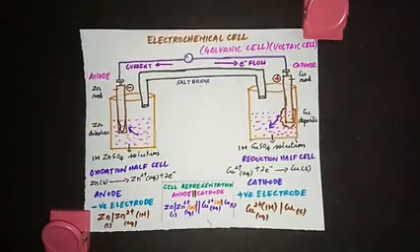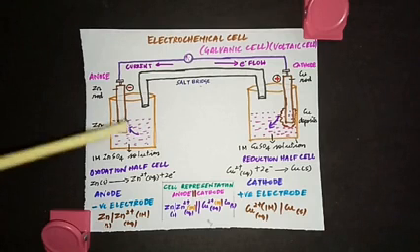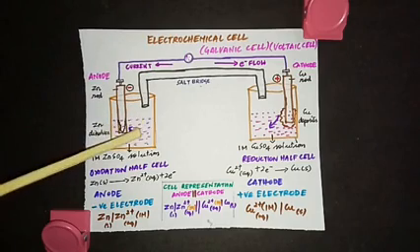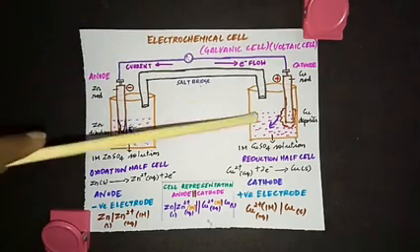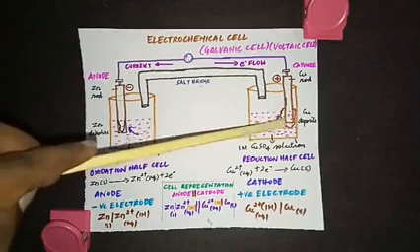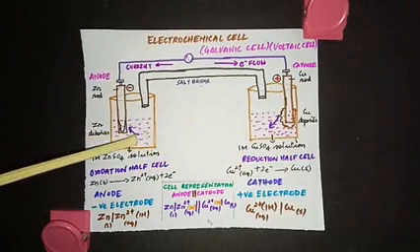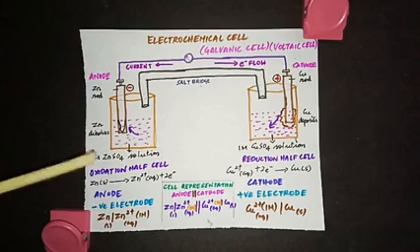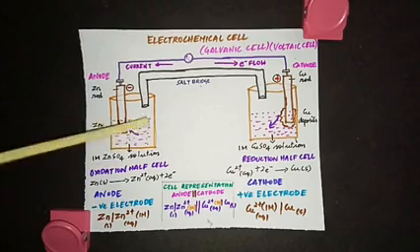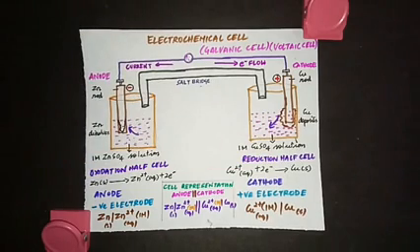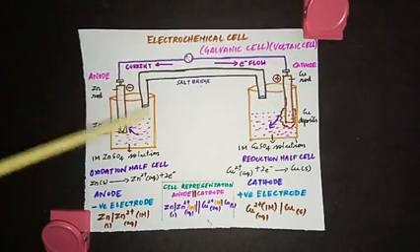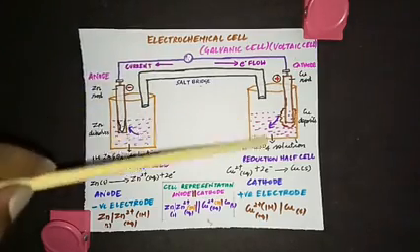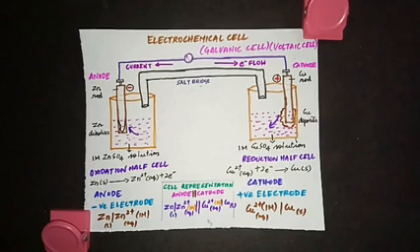And the concentration of Zn2+ ions in zinc sulfate solution increases while that of Cu2+ ions in copper sulfate solution decreases. Remember, we have taken zinc sulfate solution in this beaker and copper sulfate solution in this beaker, 1 molar concentration. So you have Zn2+ and SO4 2- ions in this solution, and Cu2+ and SO4 2- ions in that beaker. Here we observe the concentration of Zn2+ ions in solution increasing while that of Cu2+ ions is decreasing. So these are the observations.